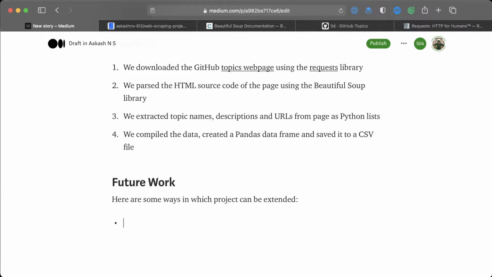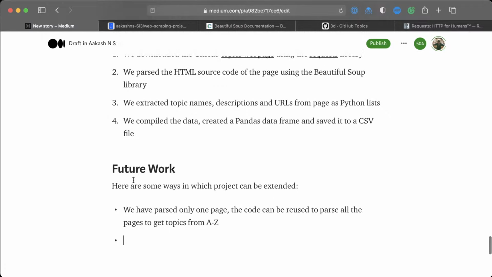So let's just say we have parsed only one page. However, there are many pages. The code can be reused to parse all the pages to get the topics, from A to Z. Right now, I think we have topics only from A to C, if I'm not wrong.